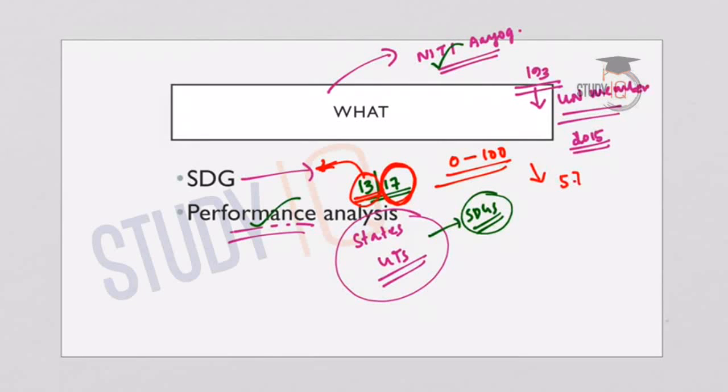The average Indian score according to the report was 57. As we discussed, there are in total 17 goals, but we were able to consider only 13 goals. Suitable indicators have been developed only for these 13 goals, and accordingly 62 indicators have been developed by NITI Aayog in order to measure the performance of various states and union territories in the country.